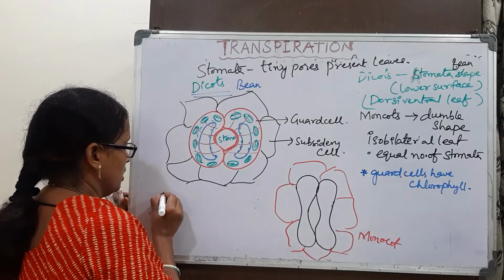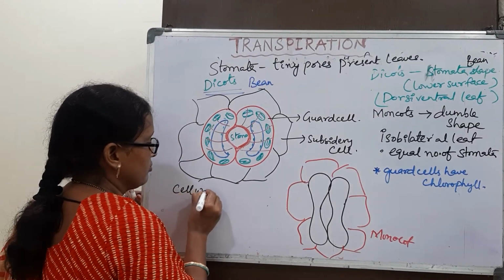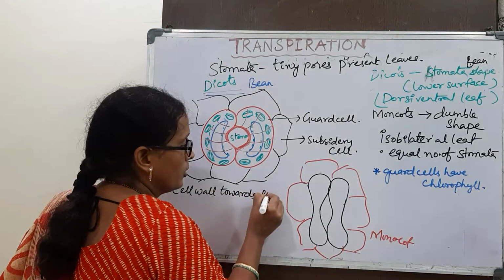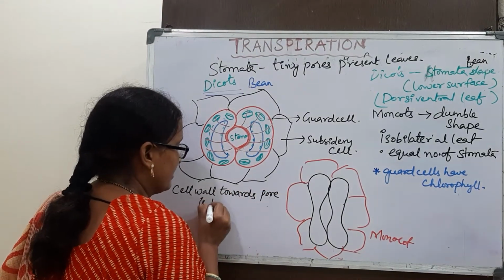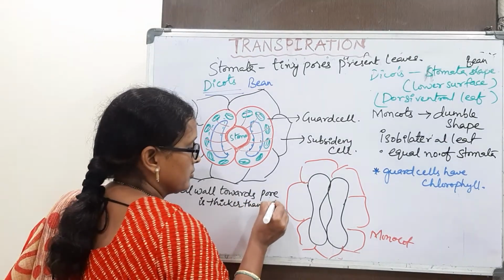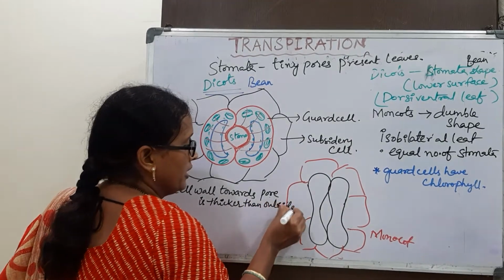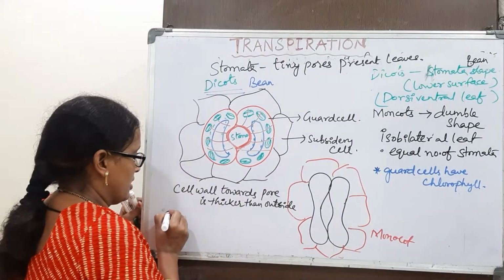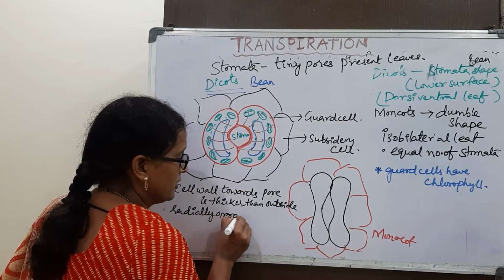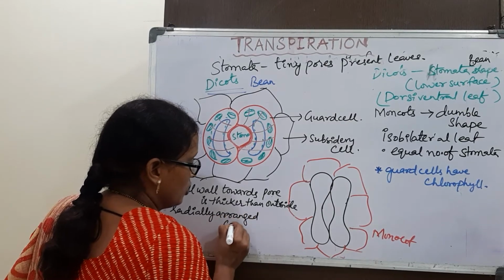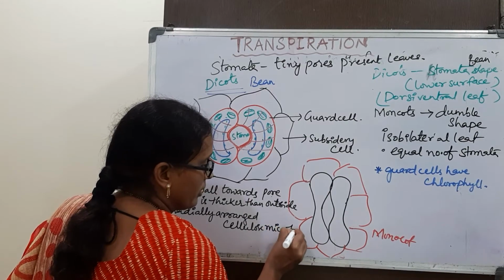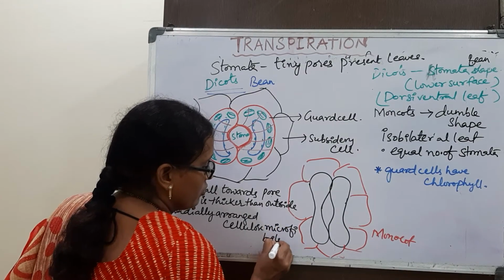Regarding the structure, the cell wall towards the pore is thicker than outside, and has radially arranged cellulose microfibrils.